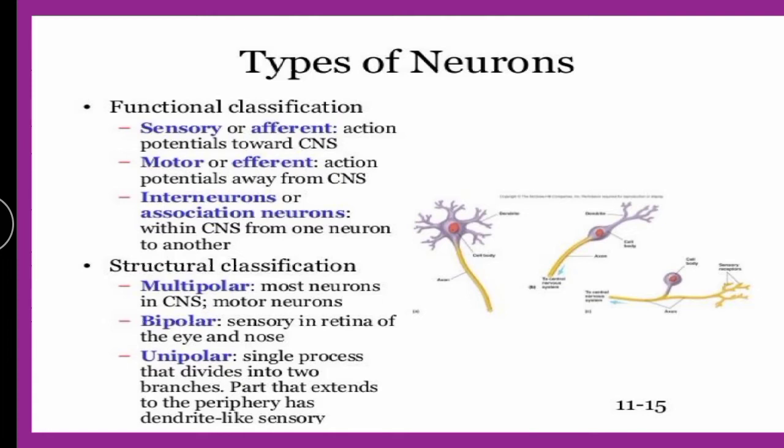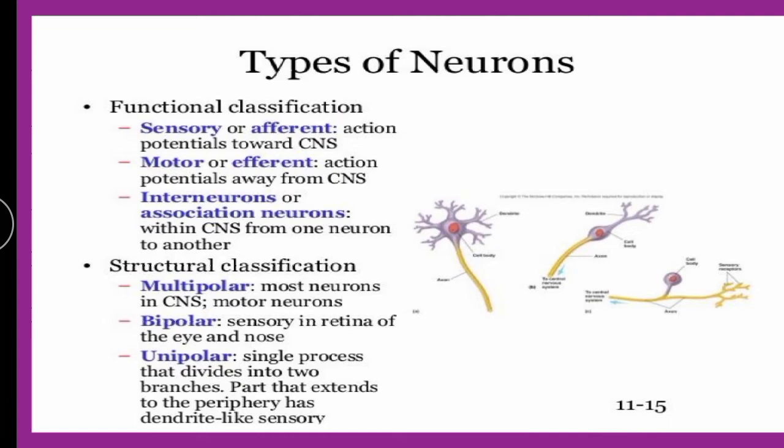as a structural classification. We are very much interested now in the functional classification, wherein there are three types: sensory, which are also called afferent neurons; motor, which are also called efferent neurons; and interneurons, which are also called association neurons. You are supposed to remember these three names properly, so that you remember: sensory are afferent, motor are efferent, interneurons are association.